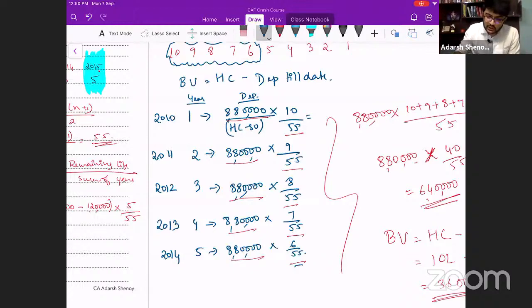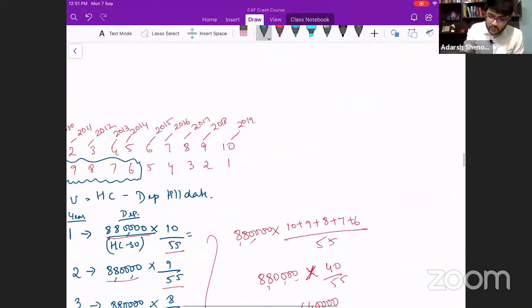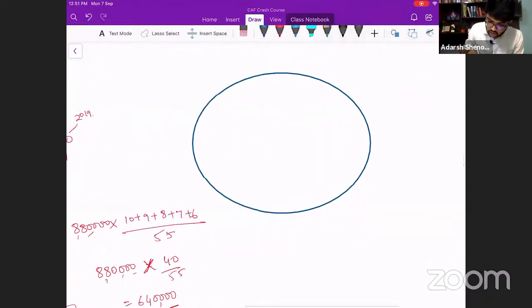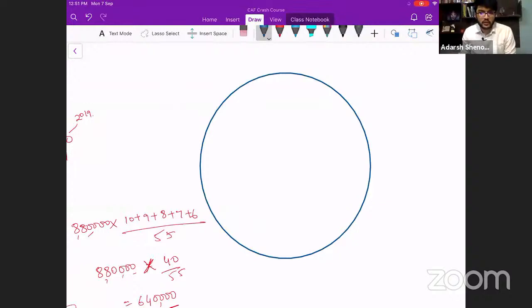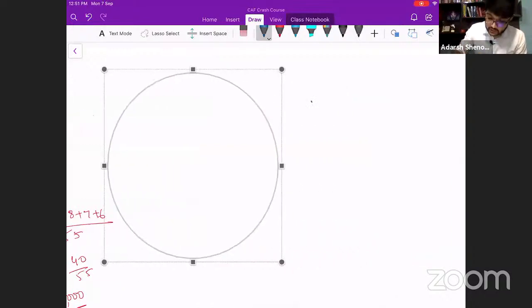How do we get it, sir? Here 8,80,000 into 10 by 55. You can do it like that also. It will just consume a lot of time. Instead of that, understand this concept of what we have done. To tell it in very simple terms, it is like a big pizza. Machine's cost is treated like a big pizza, and you split it into slices. What is the denominator? We split it into how many slices? 55 slices.